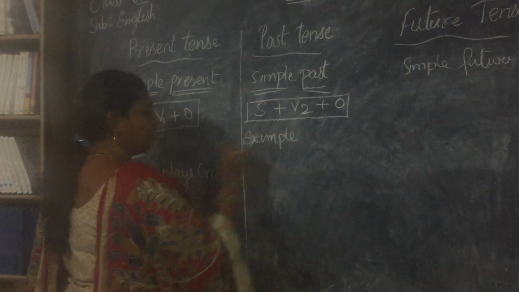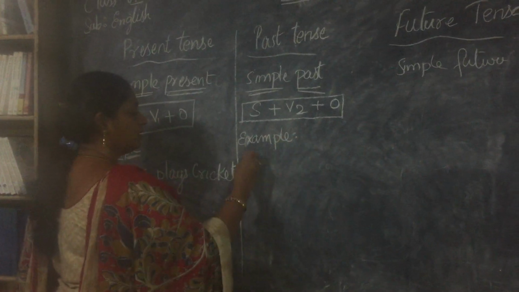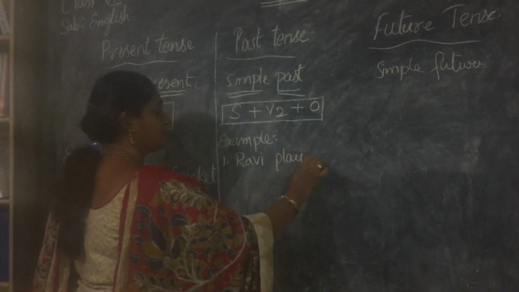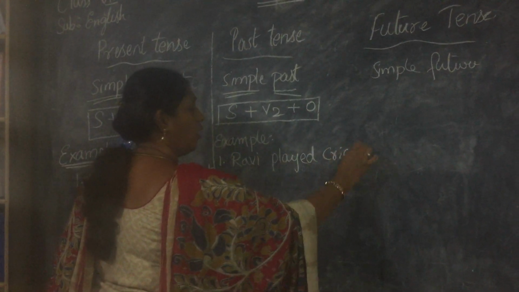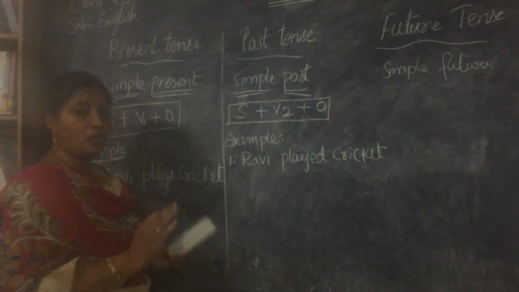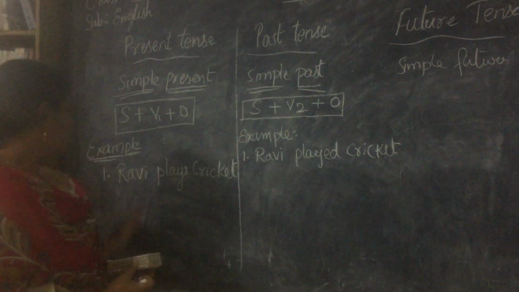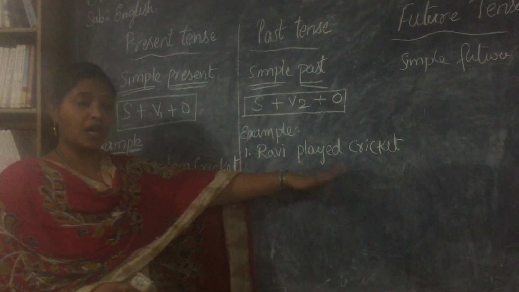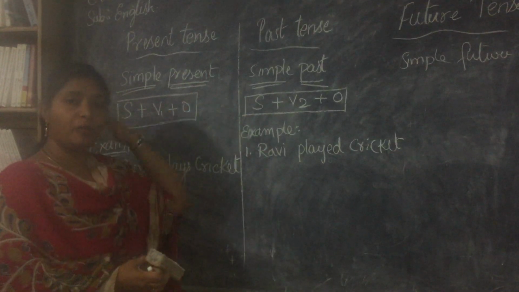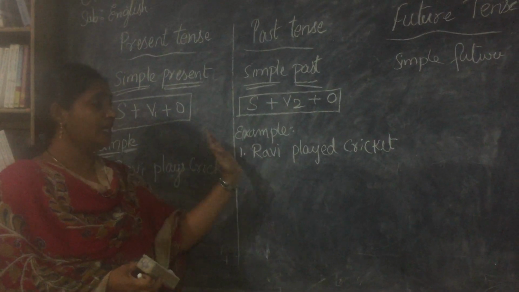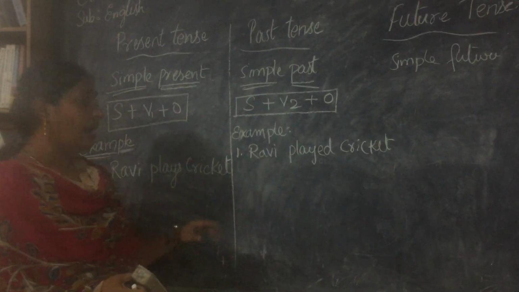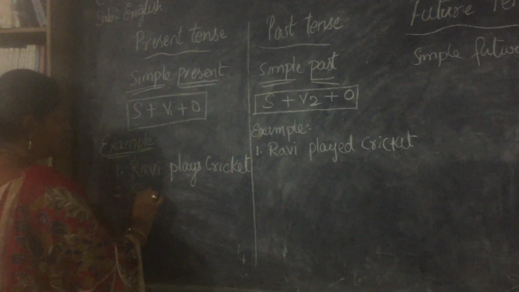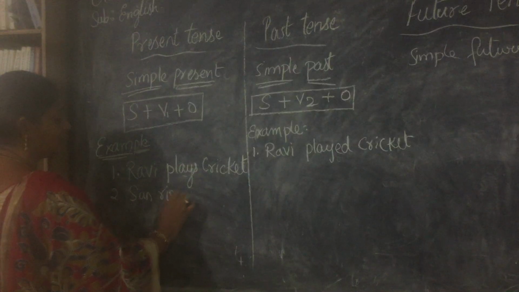examples, and we will convert the same examples so that we will understand better. The first one, Ravi played cricket. All that you have to understand here is we are not giving any set of timeline. So Ravi plays cricket. Ravi cricket aadtadu. He knows how to play. Ravi played cricket. Aadadu. We don't know. It could be yesterday. It could be 10 years back. It could be 5 years back. So there is no set of timeline that we are giving here. And there are few other things that we use here. Sun rises in the east.